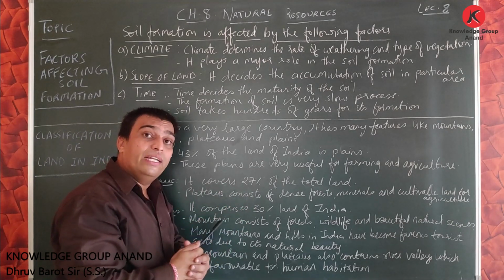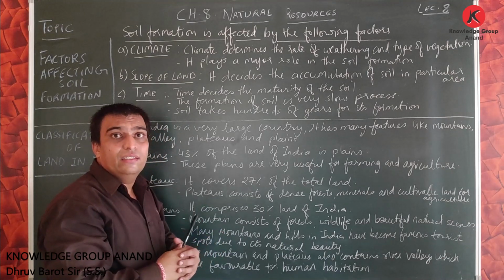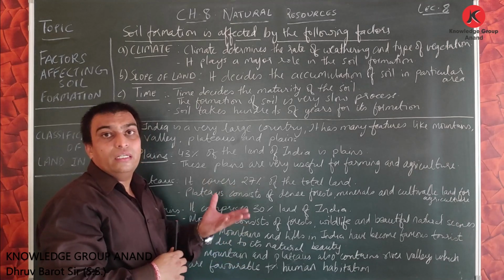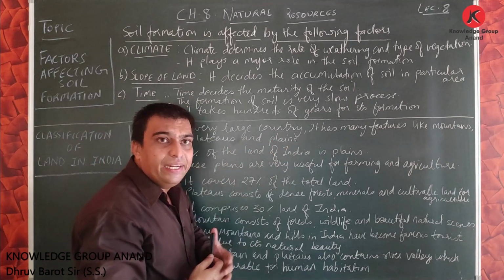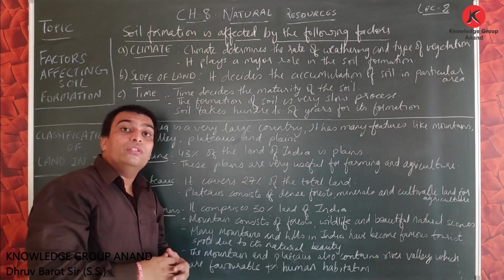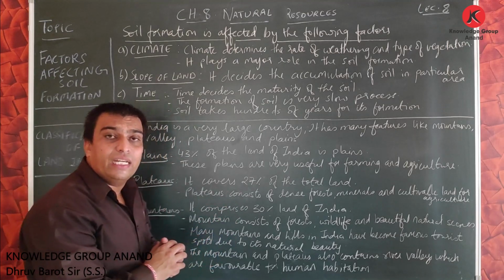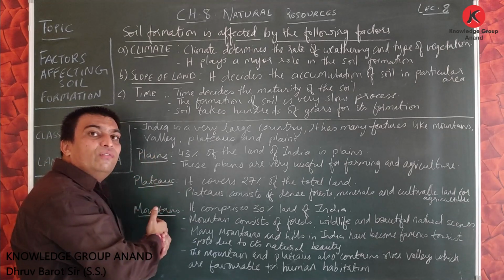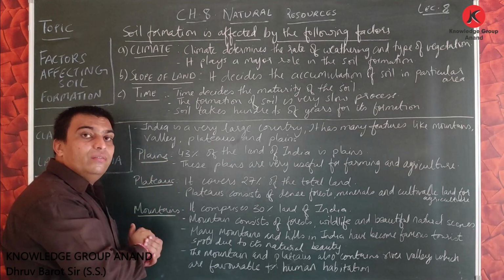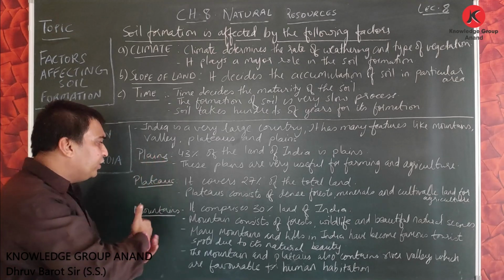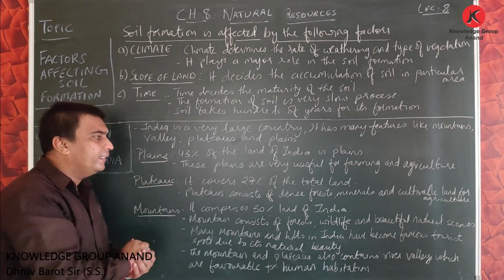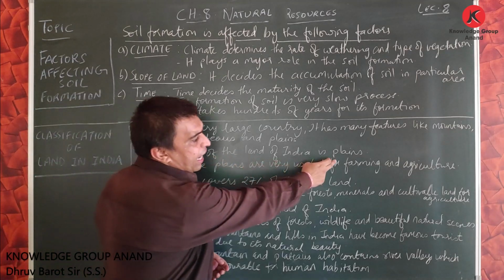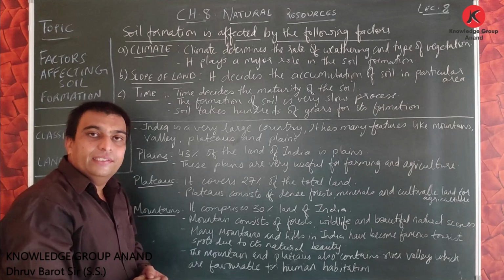We can see mountains in India, we can see valleys, we can see plateaus, which we call उच्च प्रदेश, and the plain region, the flat top portion of the land. Now let us understand the different classifications one by one. First is plains. It is said 43% of the land of India is plains.